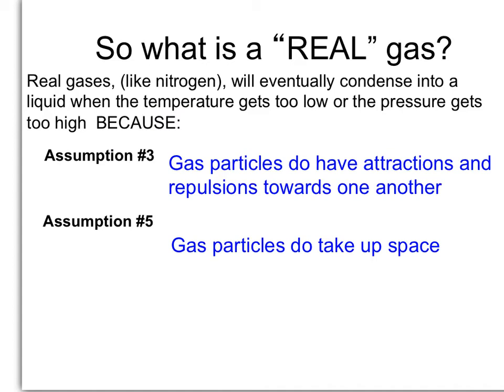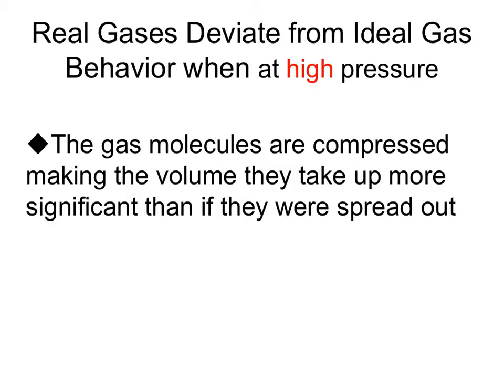What's a real gas then? Well, a real gas, like nitrogen or oxygen gas, will eventually condense into a liquid if we let the temperature get too low or we put too much pressure on that gas. That's because of assumptions number 3 and 5: there are attractive and repulsive forces between gas particles, and gas particles do take up space. So real gases can deviate from ideal gas behavior at high pressure. At high pressure, we're pushing on those molecules to get closer and closer together. We're compressing them. That's making the volume more significant than if they were spread out.